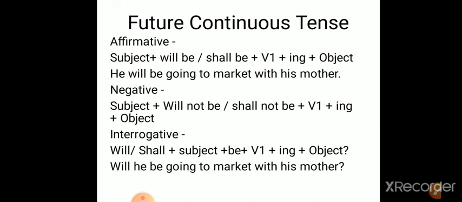Now comes future continuous tense. Future continuous tense means when the action will be going on in the future. It will start in the future and will not end in the future. It will be ongoing. Affirmative sentence: subject plus will be or shall be plus V1 plus ing plus object. Here we have to add will be and shall be with the subject. Subject can be either pronoun or noun. It can be first person or second person. In both cases, will be or shall be will be used.